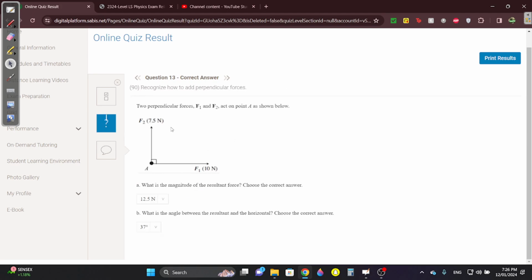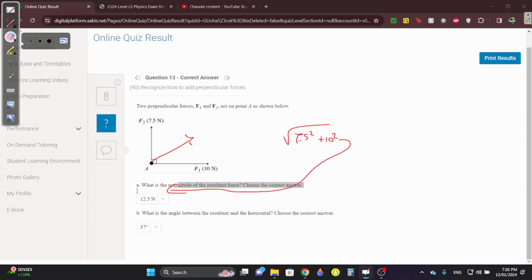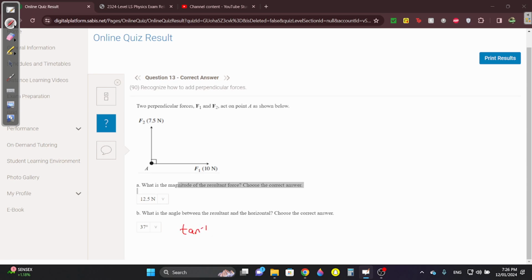Two perpendicular forces. What's the magnitude of the resultant force? For the resultant force, obviously going to be the one in the middle, so you have to do Pythagoras. So it will be radical 7.5 squared plus 10 squared. You get 12.5. Okay, and then what's the angle? Same as the last one. To find the angle between the resultant and the horizontal, it's always inverse tan of vertical over horizontal. So inverse tan of 7.5 over 10, and you should get 37 degrees.